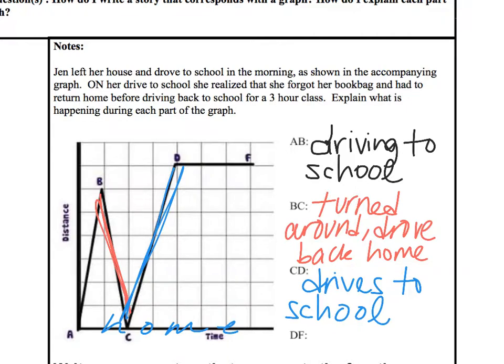Before we do so, let's talk about when does she drive faster? The first time or the second time? Second time. No, first. But she didn't get to school the first time. When you see a steep line, it means they're traveling fast. When the line is less steep, they're going slower. So the first time she drove to school, she was going faster than the second time. Maybe she was like, I got to get to school on time. She forgot her bag, realized she's already going to be late. And so the second time around went slower. Maybe you guys do the same thing.